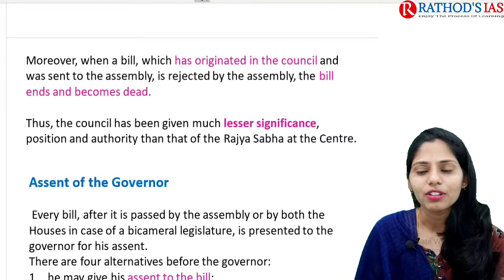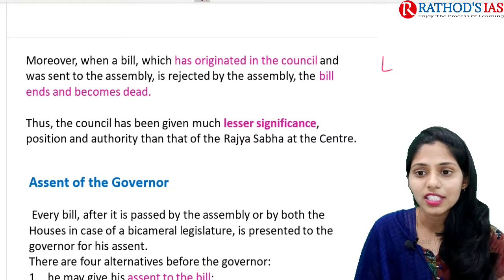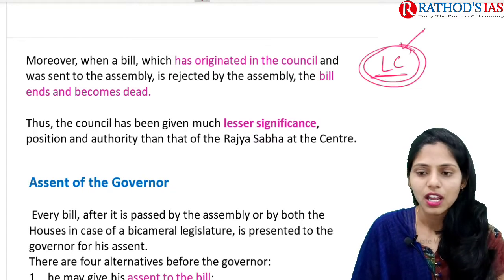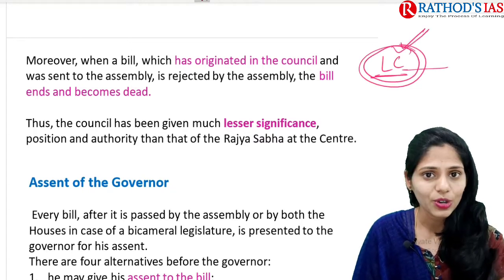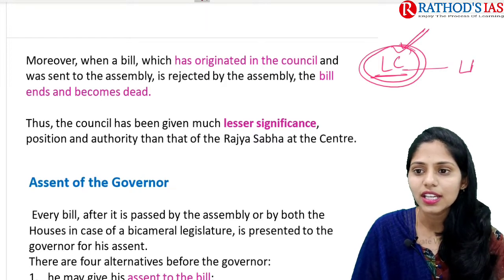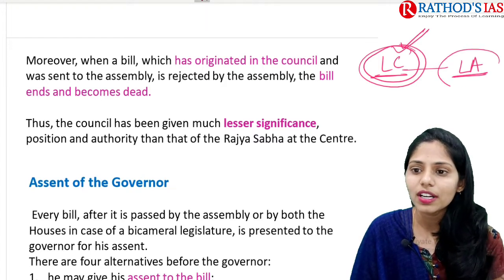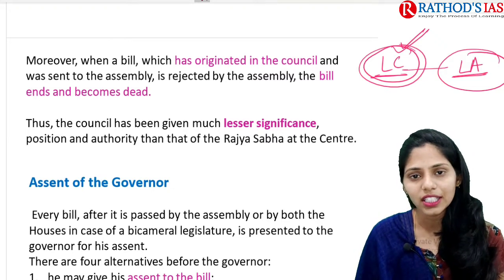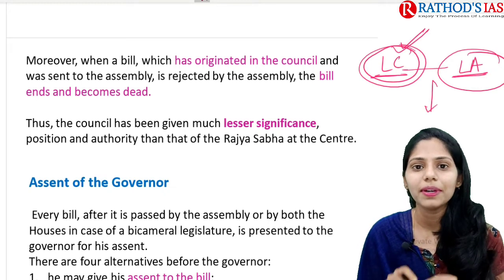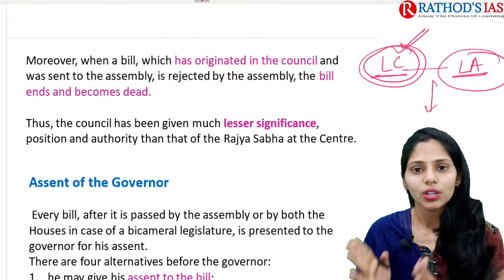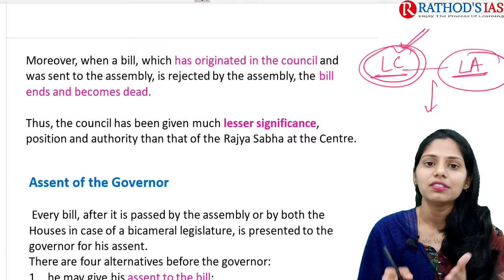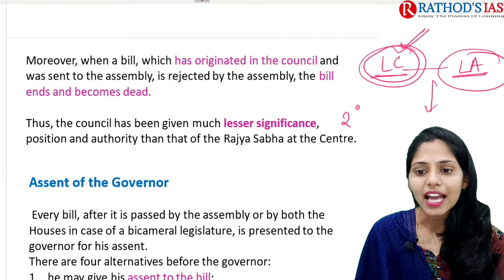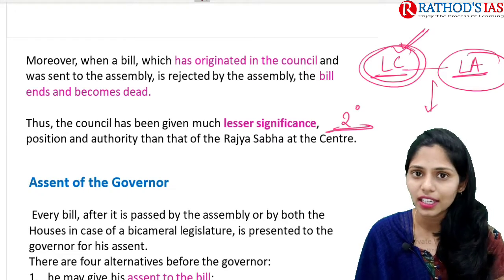And if you're talking about a bill originated in the legislative council, what is the scene here? Whenever the legislative council originates a bill and it is passed by the legislative council and sent to the legislative assembly or Vidhan Sabha, if the assembly does not pass or rejects this bill, then this bill will be dead. So in this way, there is no equal power with Rajya Sabha and Vidhan Parishad. Because of this, we call it a secondary house rather than a second house.